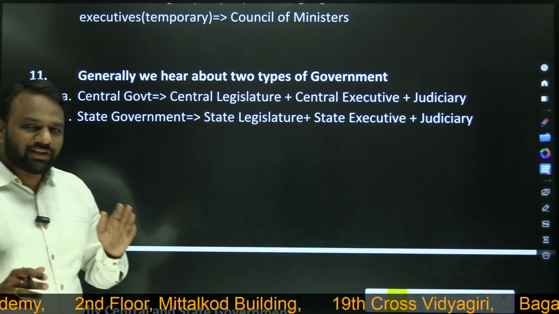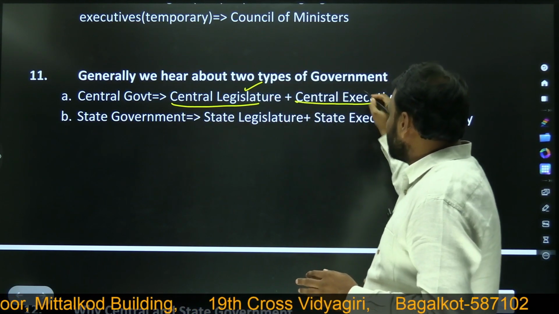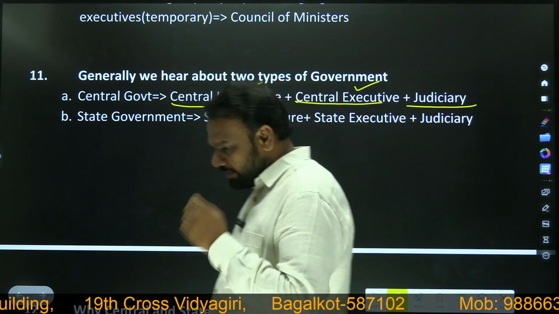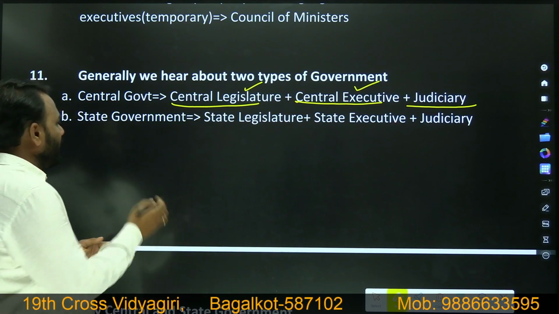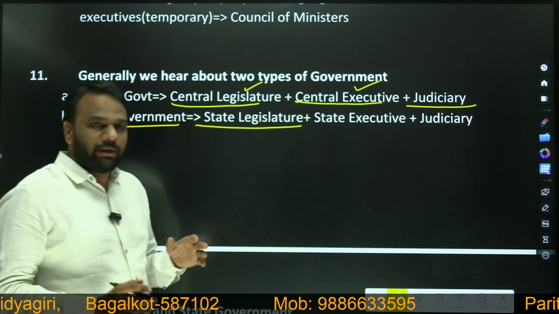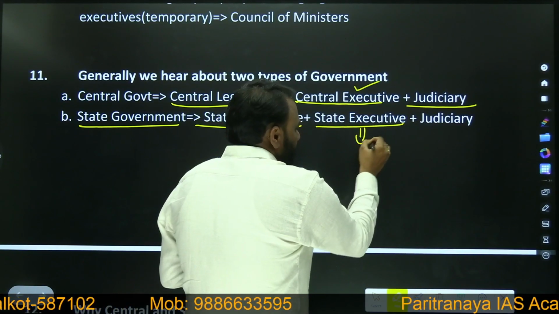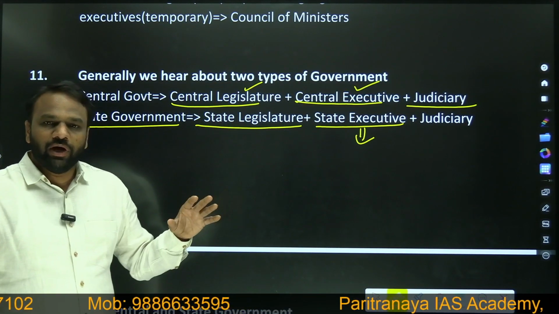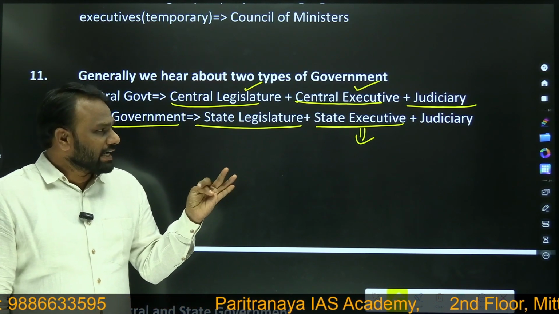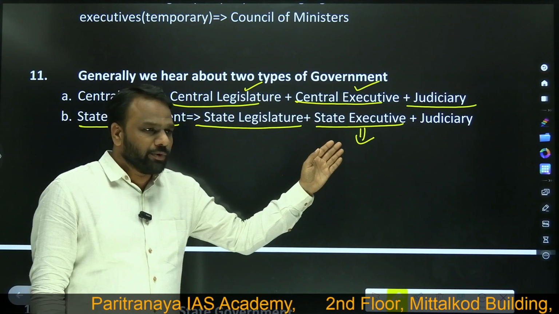When I say one government at the center, it means the central government has a central legislature, a central executive, and a judiciary. Next, when I say state government, there are 28 states, and all the states have their respective state legislatures. It means we have 28 state legislatures, 28 state executives, and judiciary. At the central level, we have one central legislature, central executive and judiciary. At state level, we have state legislature, state executive and judiciary.